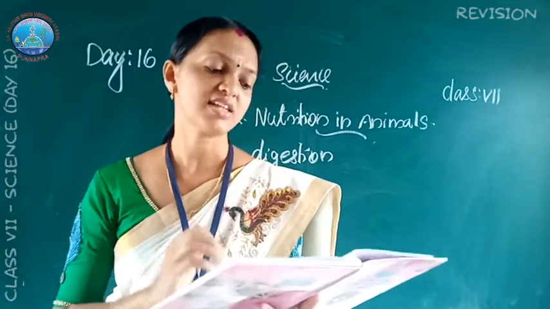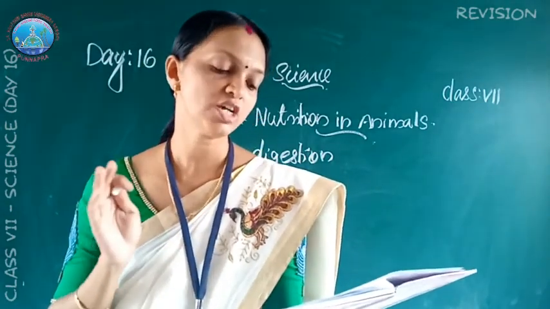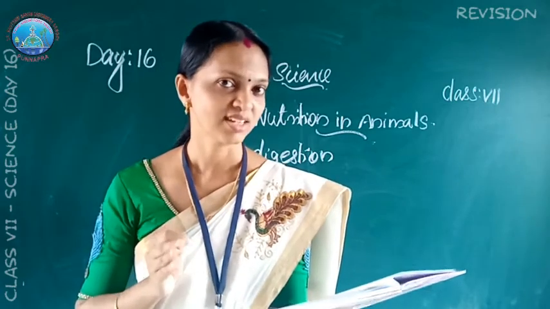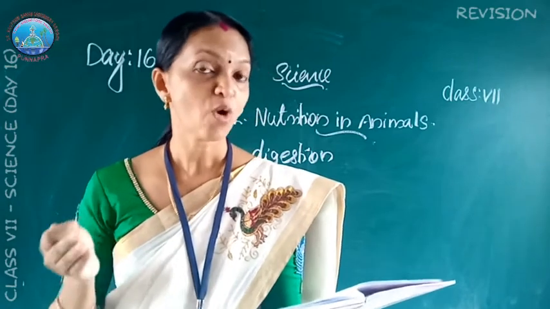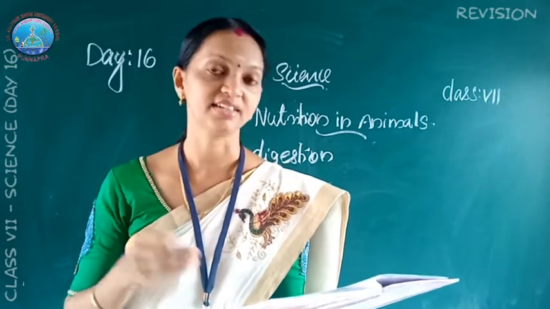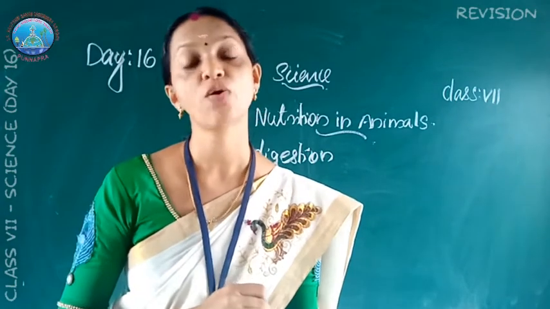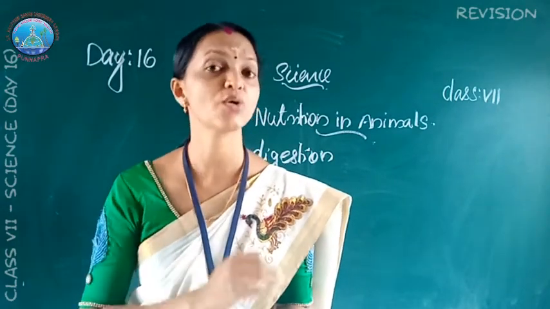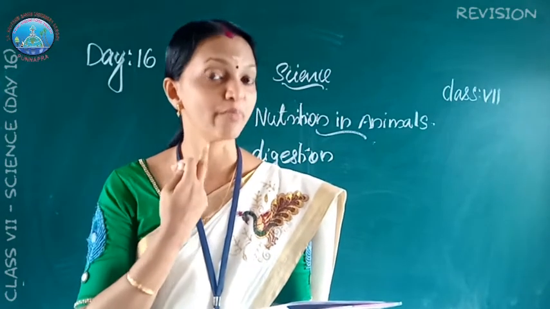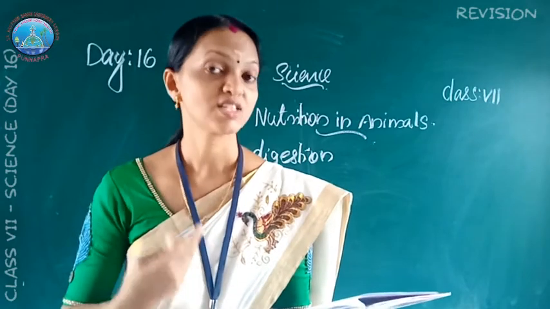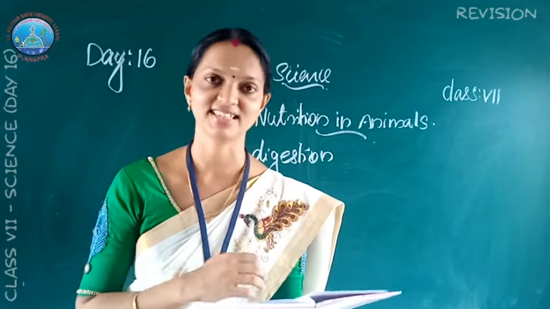Name the various digestive organs of human. The various digestive organs are the mouth or buccal cavity, food pipe, stomach, small intestine, large intestine, rectum and anus.